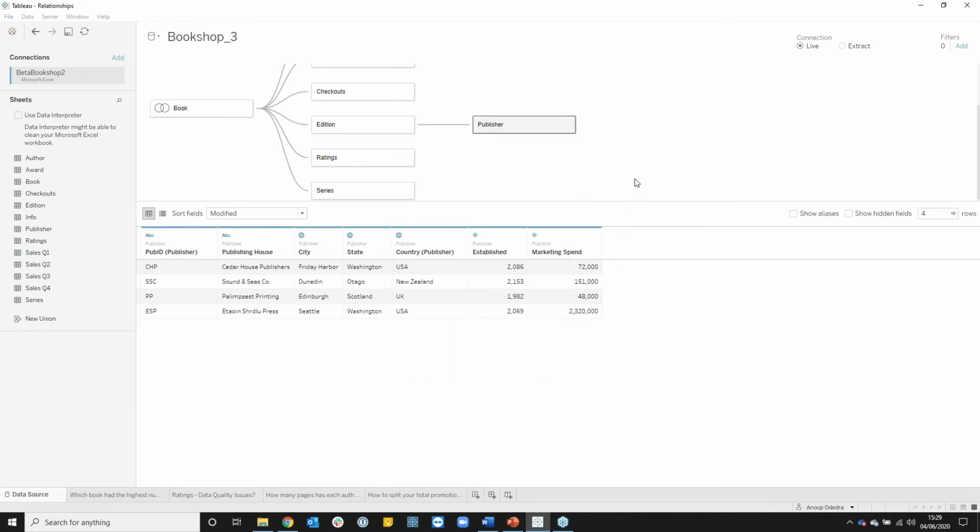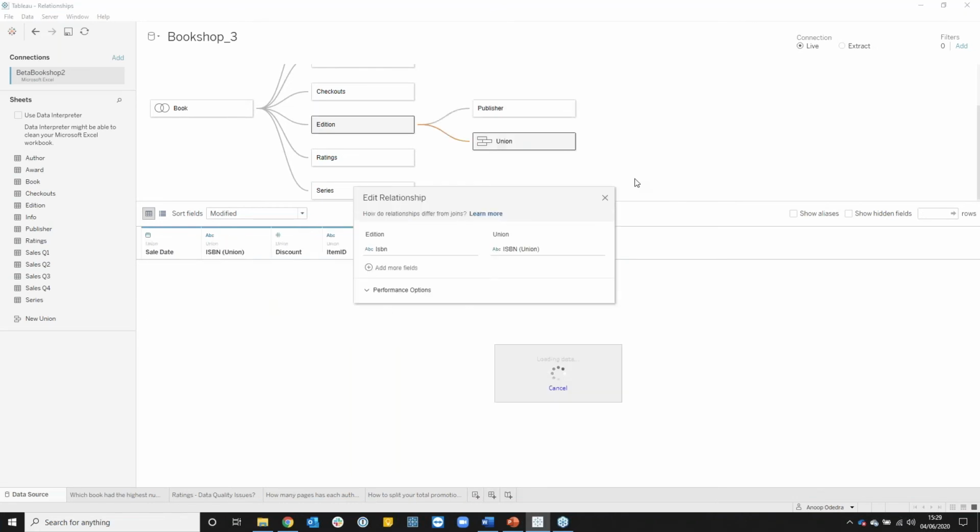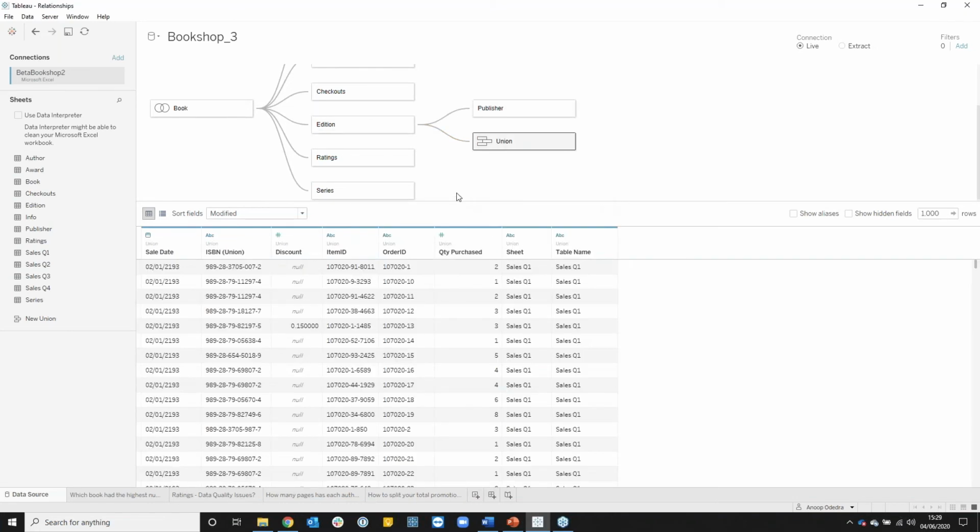So I can now build up my data model in this way. I'm now combining join data from my book and info tables, union data from my sales tables. Let me rename this as well to sales, and related data from all these other tables. And as I said, they will all retain their level of detail, which is really, really powerful.